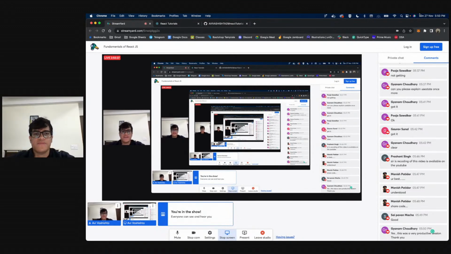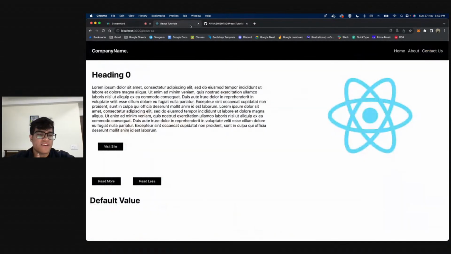I do understand that, but apart from that, I think we are in a good position, right? So now at least I'm pretty sure that everyone who attended this session should be able to understand that React is not that difficult, right? It is something which is in your control. If you are someone who knows HTML, CSS, you can do React as well, right?